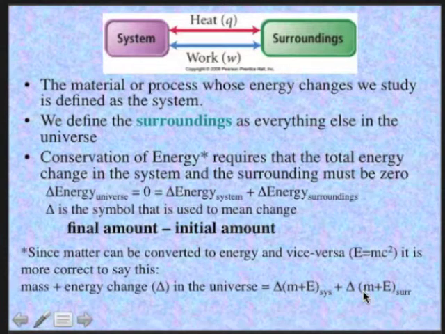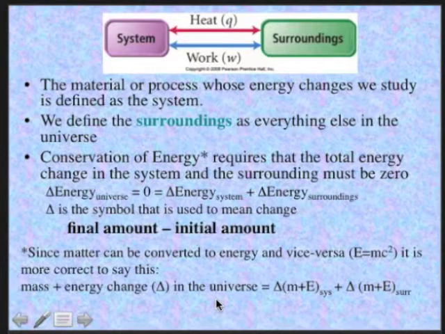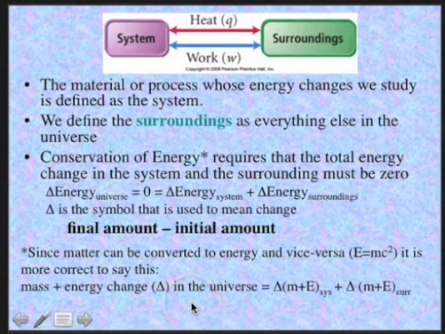But this is sophomoric because unless you're dealing with nuclear changes where vast amounts of energy are involved, the change in mass is so minute as to be completely negligible. So we just talk about the law of conservation of energy.